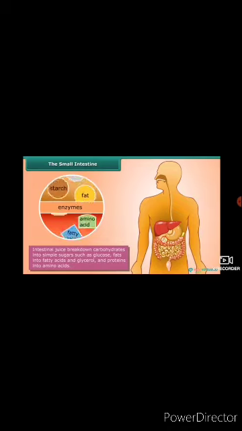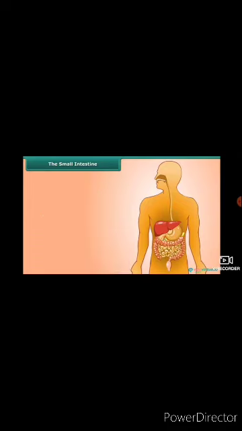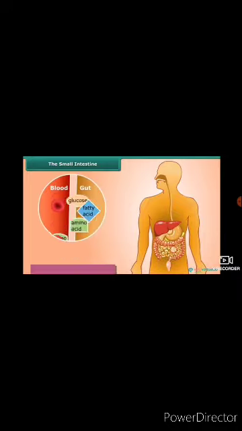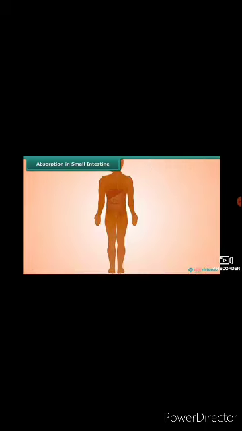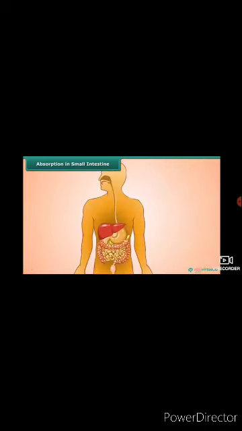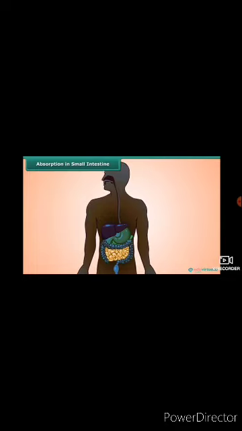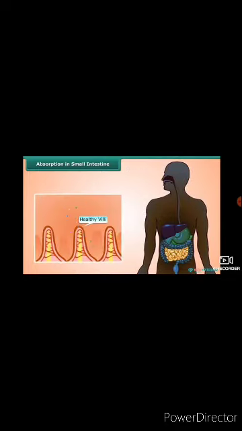After digestion, carbohydrates are converted into glucose, proteins are converted into amino acids, and fats are converted into fatty acids and glycerol. These are the end products of digestion. After complete digestion of food in the small intestine, the food is absorbed by the finger-like projections present in the small intestine called villi.